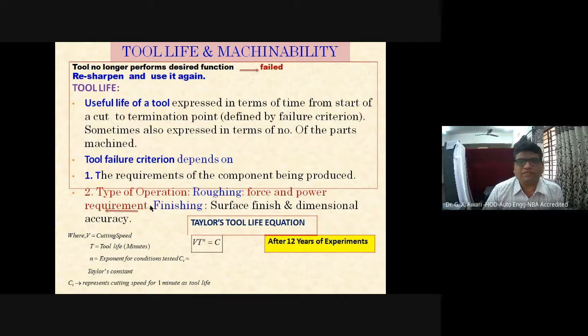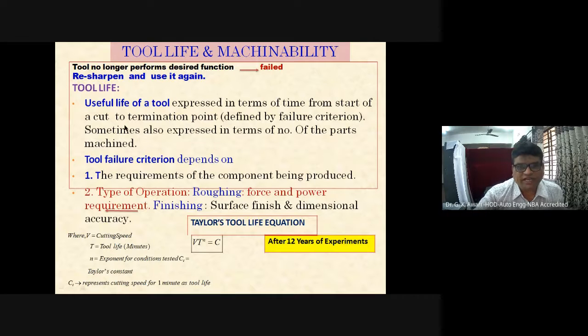Sometimes it is also expressed in terms of the number of parts machined. For example, in one tool life, we may be producing 1,000 parts, 2,000 parts, like that. Tool failure criteria depend upon the requirement of the component to be produced and the type of operation, whether it is a rough operation, like force and power requirement, or a finishing operation, surface finish and dimensional accuracy.